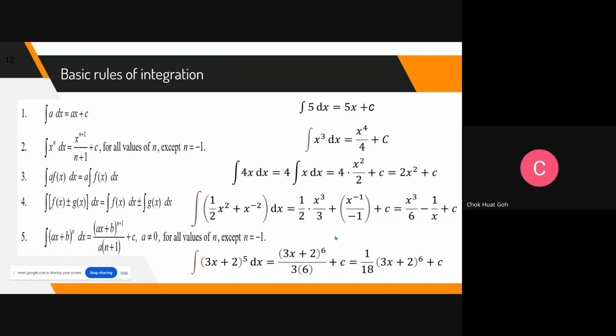Most of the students who are in calculus 1, the first calculus, should have learned this, so we don't spend too much time here. All right.